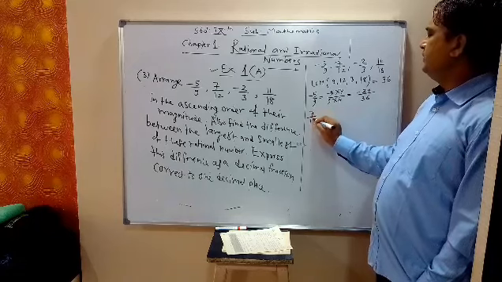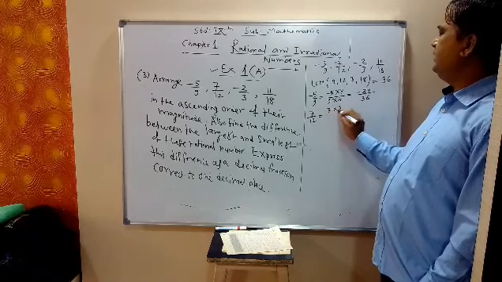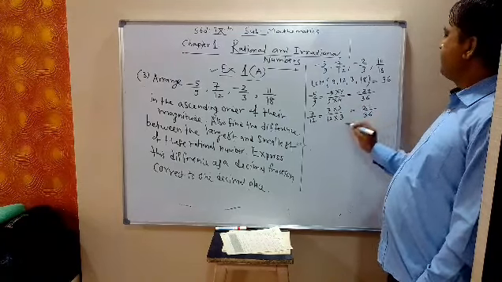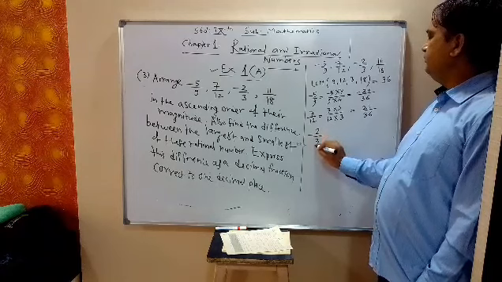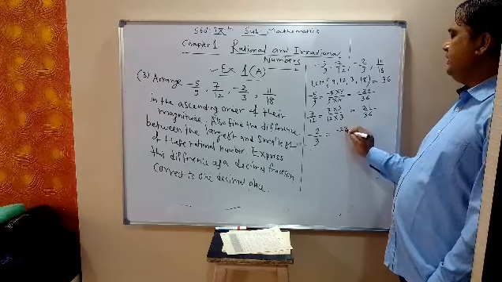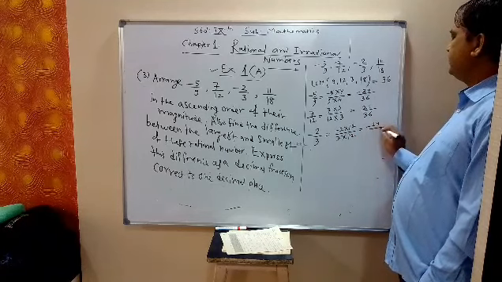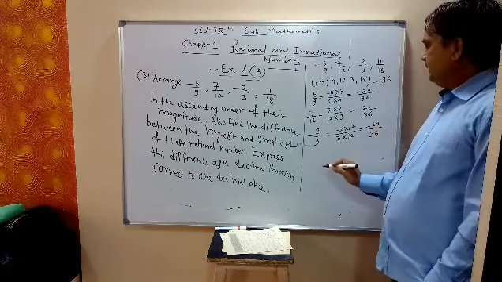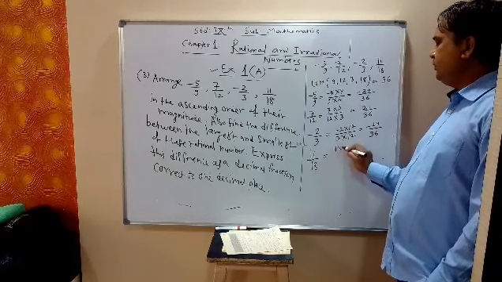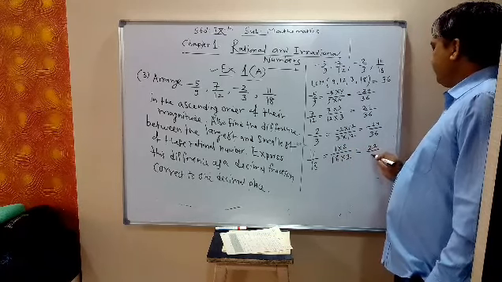For 7 upon 12, we make the denominator 36, multiply by 3, so 7 into 3 upon 12 into 3, that is 21 upon 36. For minus 2 by 3, we make the denominator 36, so multiply by 12: minus 2 into 12 upon 3 into 12, that is minus 24 upon 36. Then 11 upon 18, we make the denominator 36: 11 into 2 upon 18 into 2, that is 22 upon 36.